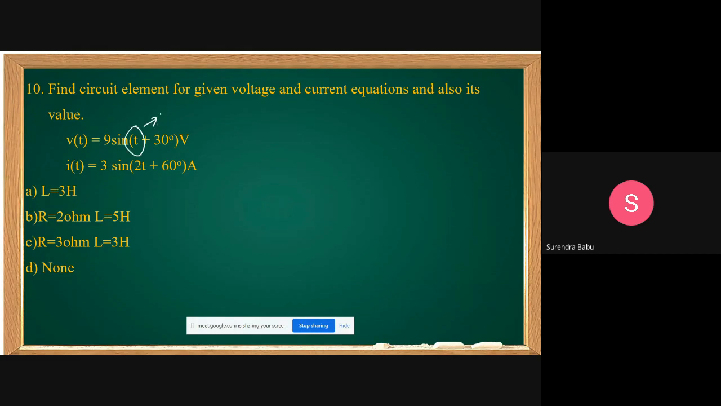It is given. Omega is 1. Here, let this be omega 1, and this omega 2 is 2. Then omega 1 is not equal to omega 2, so we cannot compare. It is not possible to identify the elements. Which option is correct? Option D. Okay, this is a previous GATE question. One or two questions are ESE questions and some questions are GATE questions.